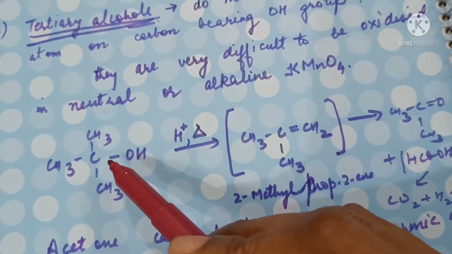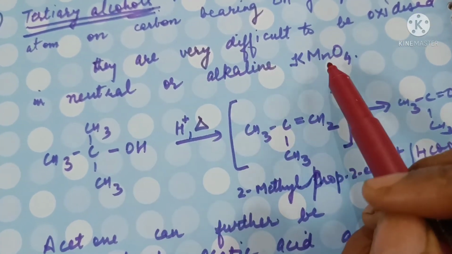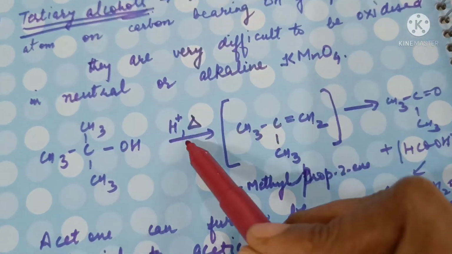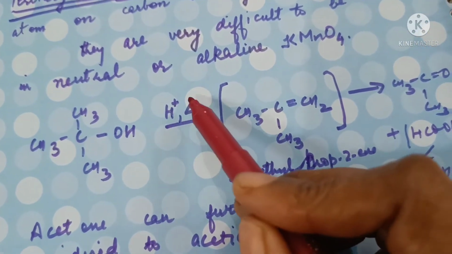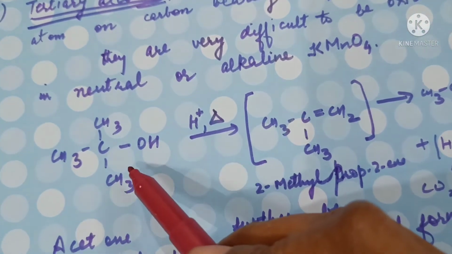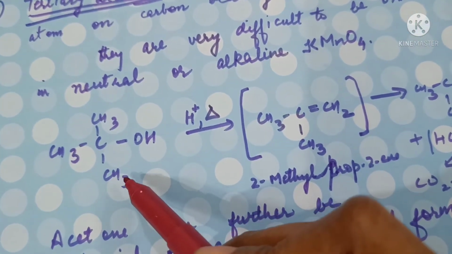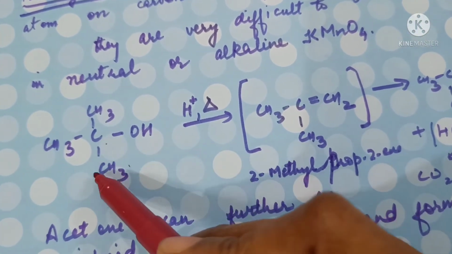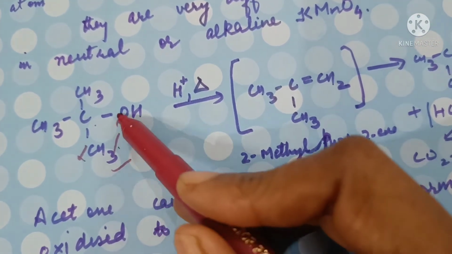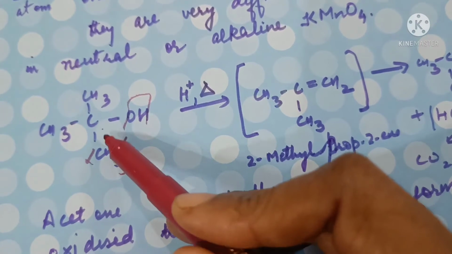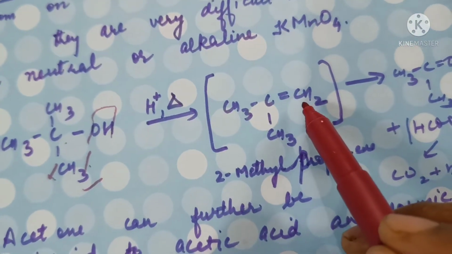The tertiary alcohols, because they do not contain hydrogen on the carbon bearing the OH group, are difficult to oxidize, and they cannot be oxidized by neutral or alkaline KMnO4. But with acidic KMnO4 at elevated temperatures, the hydrogen from the alpha carbon will react with OH to form water, and a double bond will be formed.